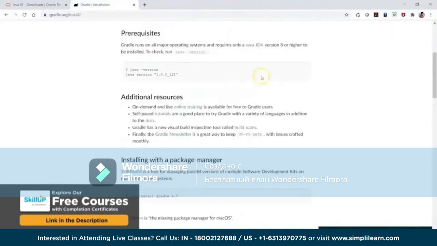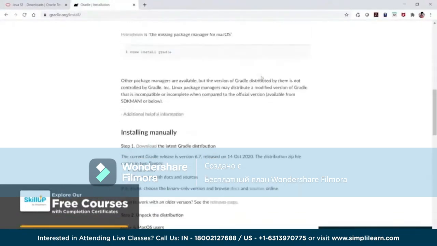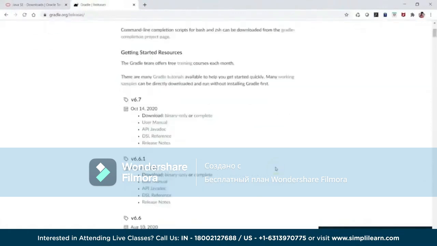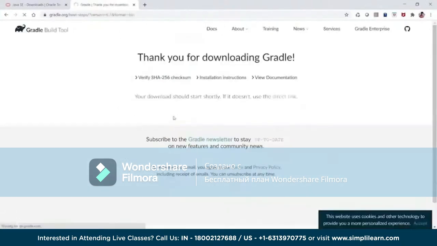Now the next thing is that we have to download the executables. In order to download the latest Gradle distribution, you have to click on this one, right? Over here there are different options, like you want to go for 6.7, binary-only or complete. We'll go for the binary-only because we don't want the source, we just want the binaries and the executables. Now it's getting downloaded, it's close to 100 MB of installer.